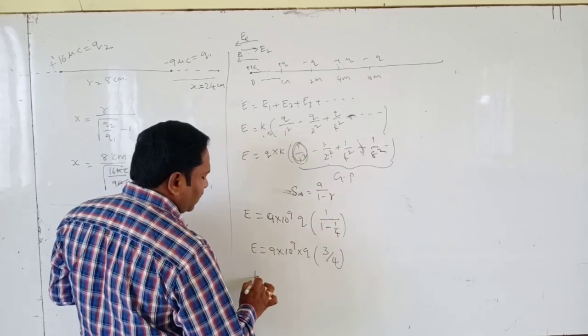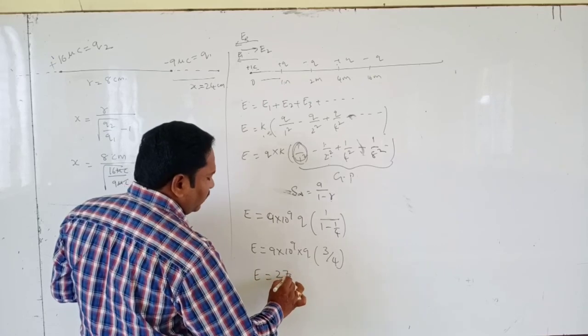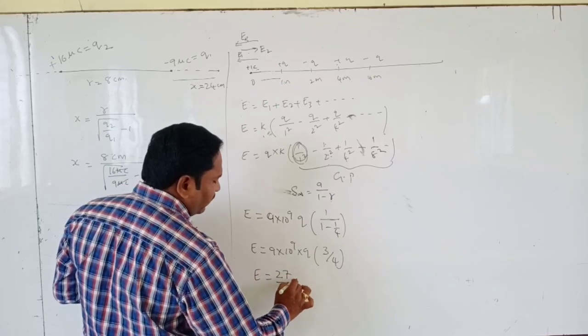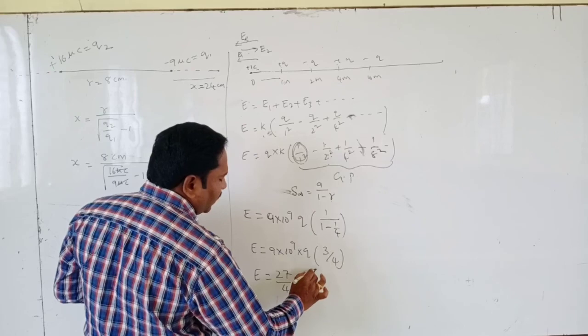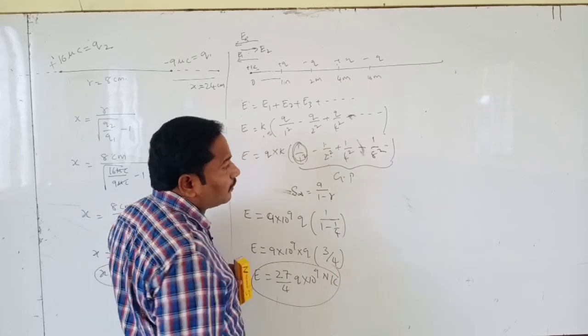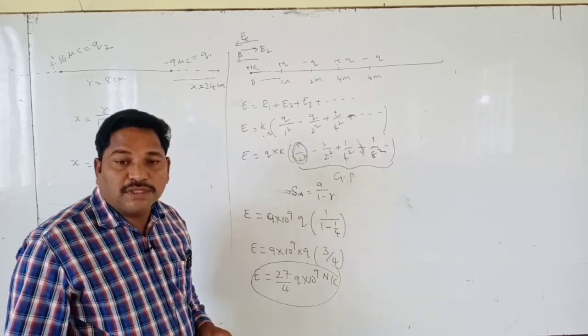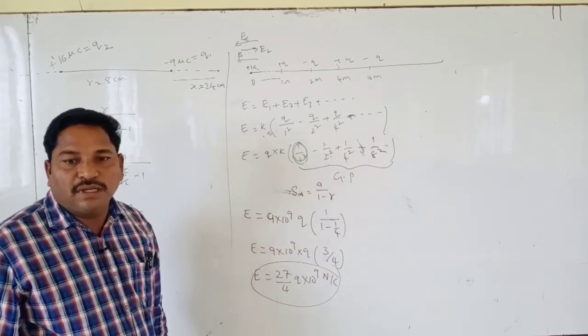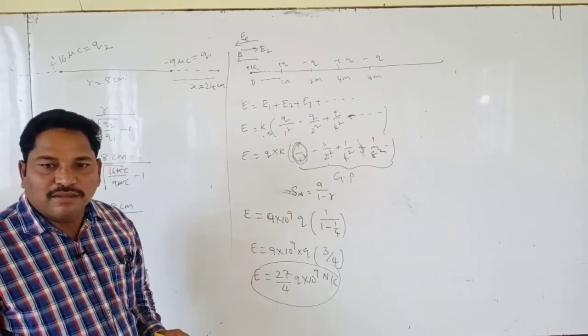So we get the answer: E equals 27 by 4 Q into 10 power 9 Newton per Coulomb. That's enough.